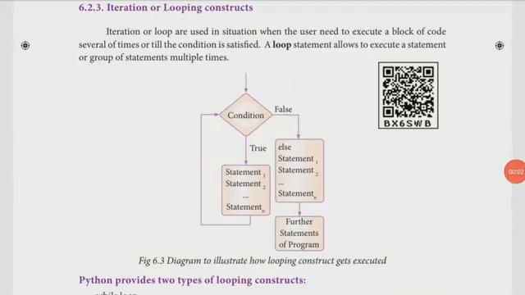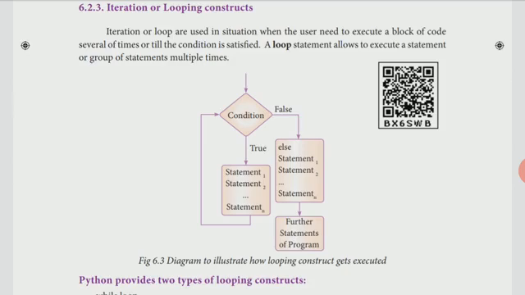Hi children. Now we are going to see the next topic, iteration or looping constructs. We all know what iteration is. Last time we discussed it in the control structure. Iteration or looping is another type of control structure. We all know how the program is executed. We know sequence, alternative and then iteration.